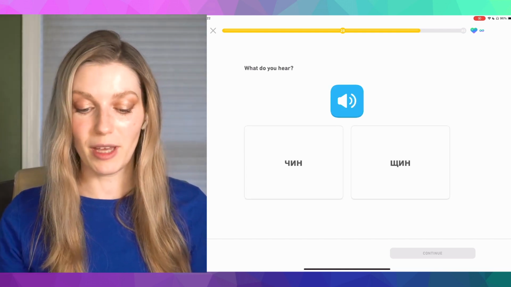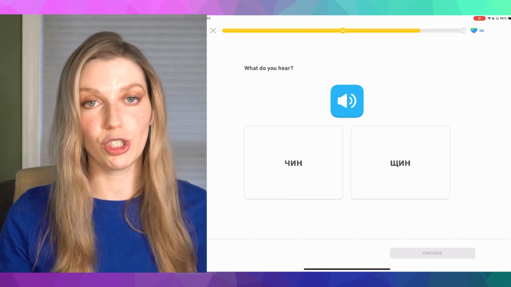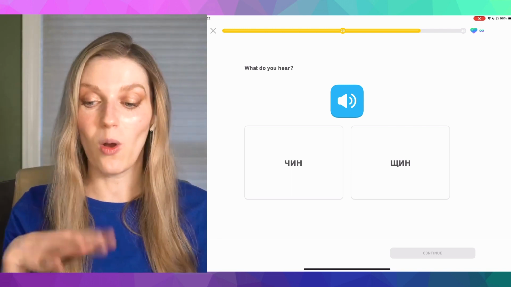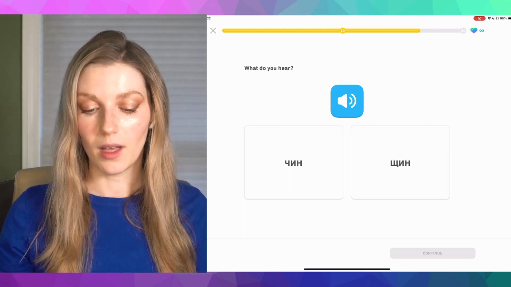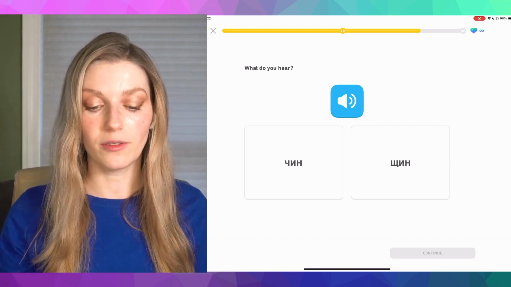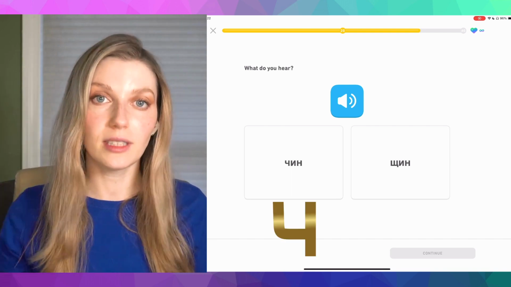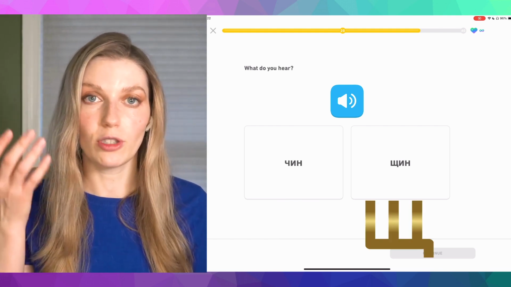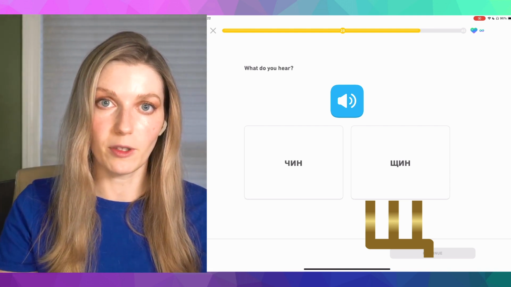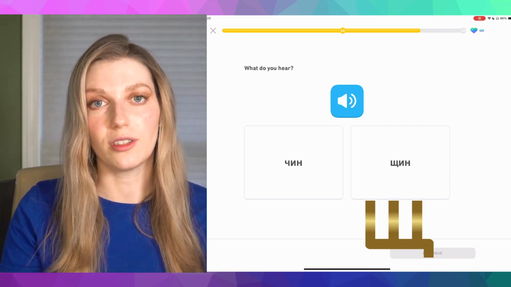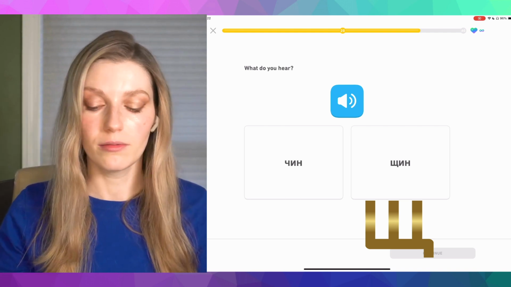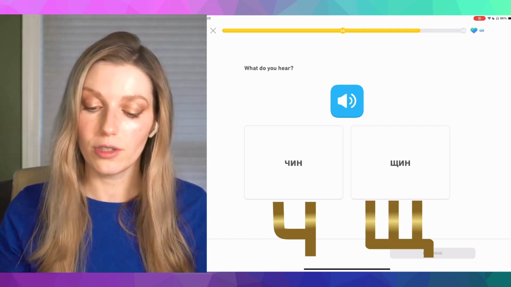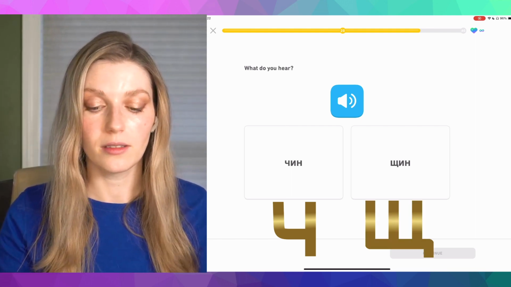Чин, шин. Chin and shin make me think of the ending of the words мужчин and женщин. Женщин, мужчин. It's a whole another topic. Chin, shin helps us to refresh our knowledge of the letter ch, how it looks and how it sounds. Ch sounds like ch, chin, and sh, just like we saw in previous examples with женщин, женщины, женщина. Letter sh looks funny like this and sounds like sh. So ch, sh, and in this particular case it is chin.